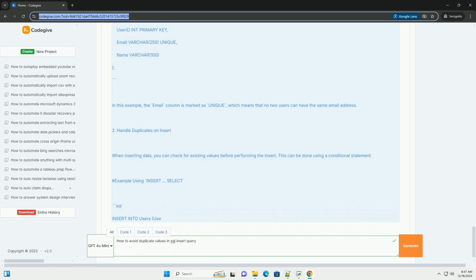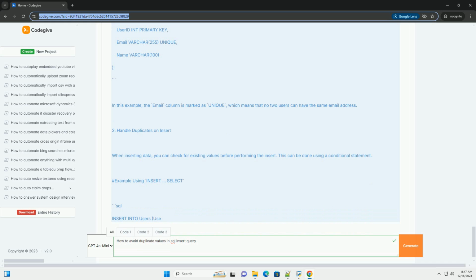4. Using a stored procedure. If you have more complex logic, you might want to encapsulate your insert logic in a stored procedure. Example stored procedure. SQL. Delimiter //. Create procedure insert_user (in p_user_ID int, in p_email varchar(255), in p_name varchar(100)). Begin.